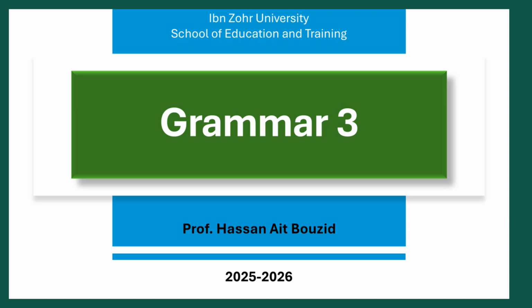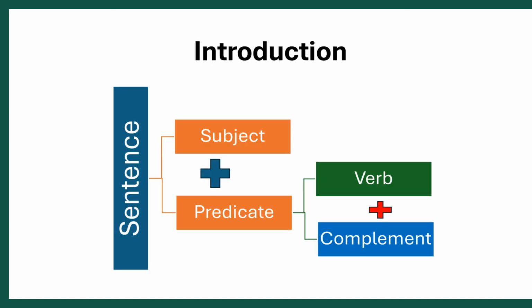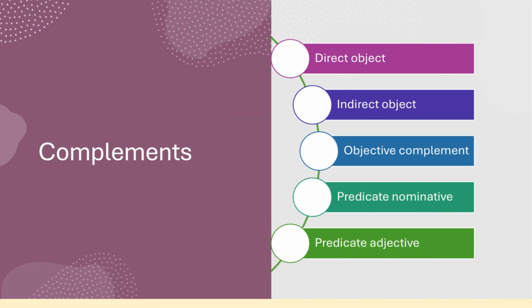Hi again. In this video, we're going to explore what happens inside the predicate. Within the predicate, we find verbs, which are often followed by complements, words or groups of words that complete the meaning of the verb. As you can see on the slide, complements can take several forms: direct objects, indirect objects, objective complements, predicate nominatives, and predicate adjectives. Each of these plays a vital role in helping the predicate express a complete thought.